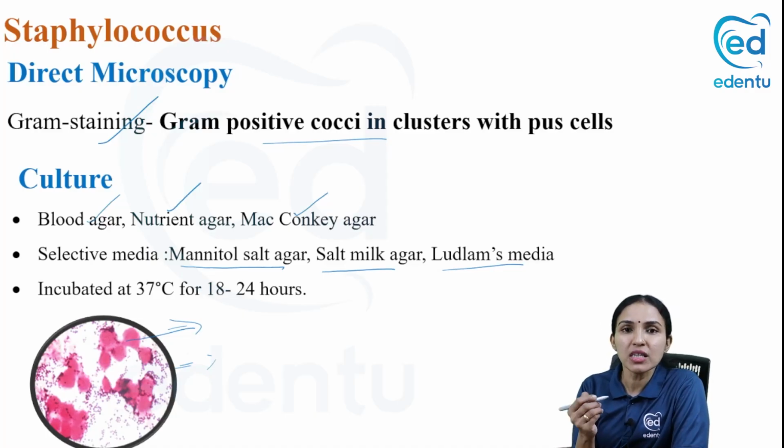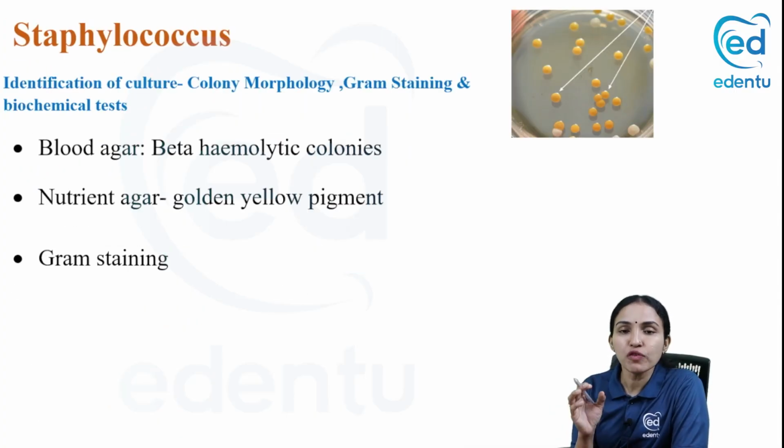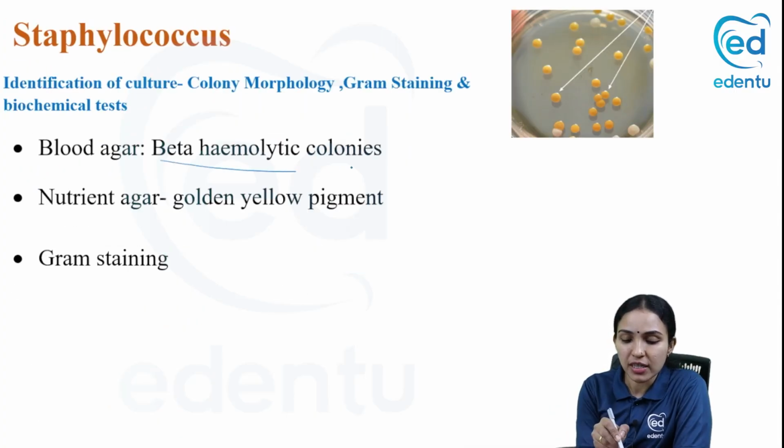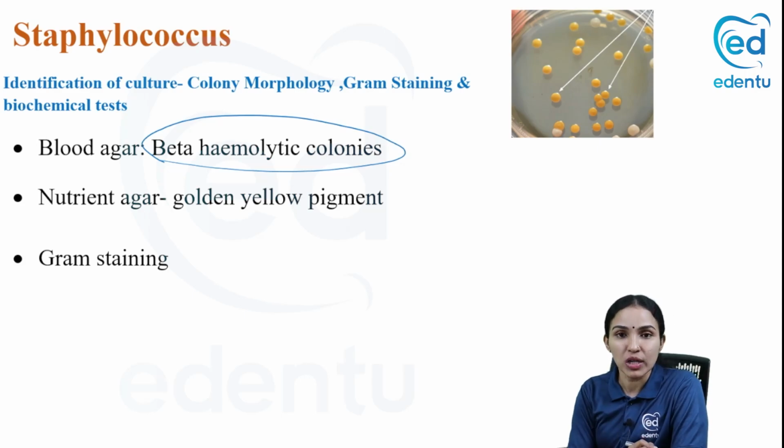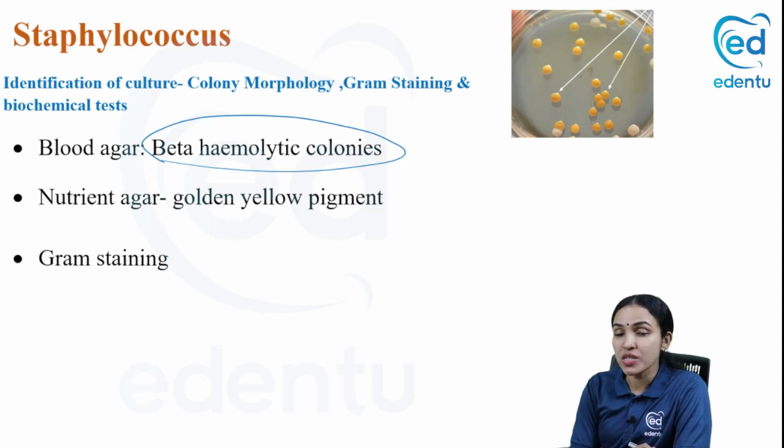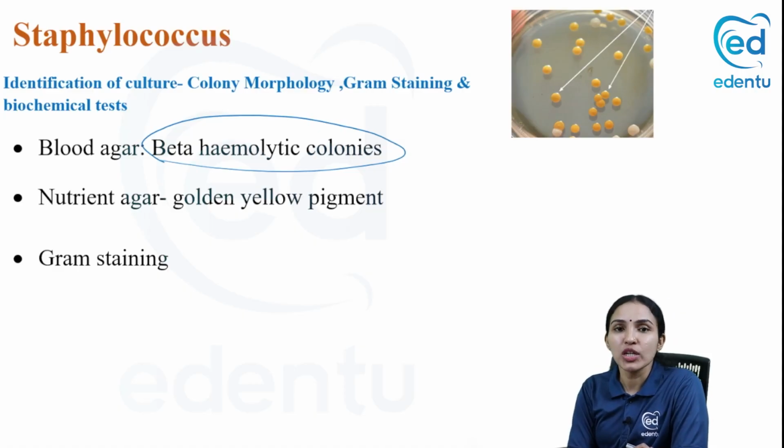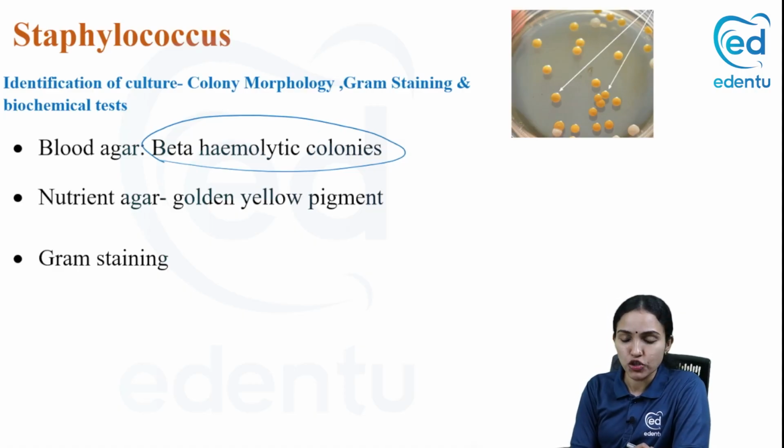You incubate these media at 37 degrees Celsius for 18 to 24 hours. And what will you see in the plates? If it's a blood agar plate, you'll be able to see the beta hemolytic colonies. I told you it produces hemolysins: alpha, beta, gamma, and delta. Beta hemolysin is responsible for the hemolysis it shows on blood agar.